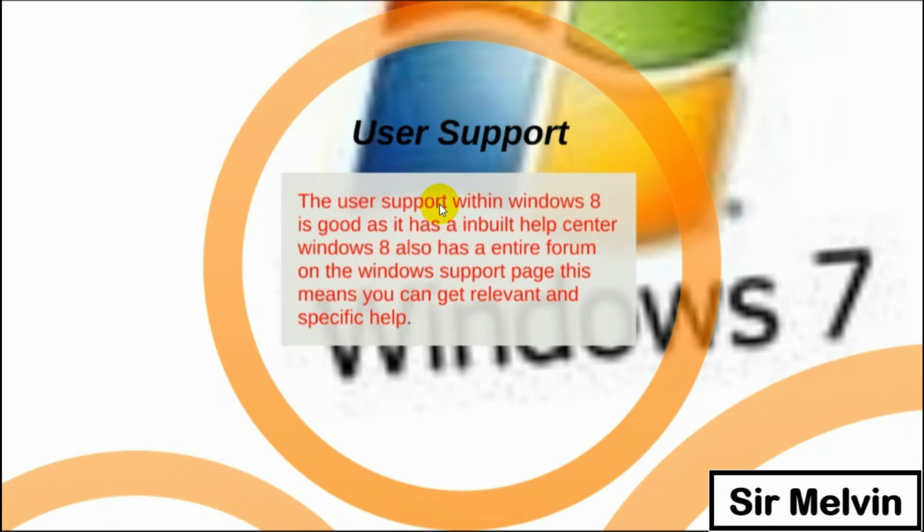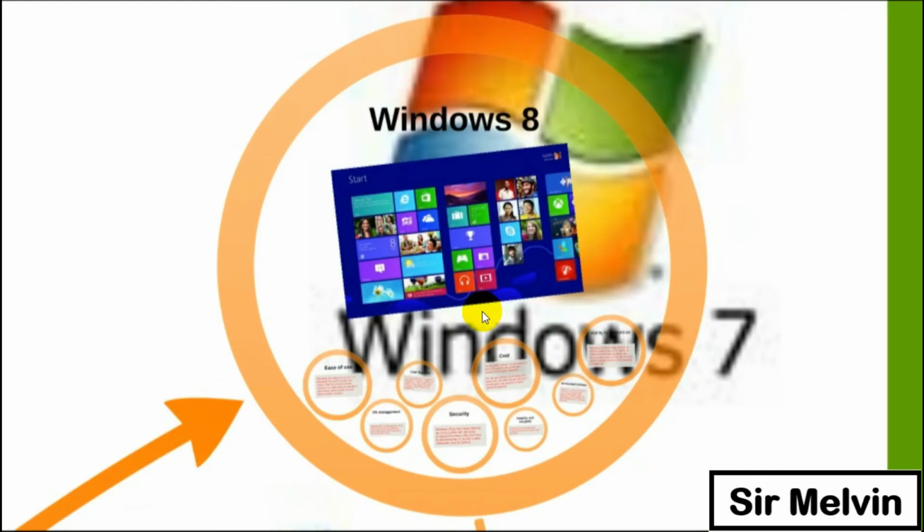User support of Windows 8 is good, with an inbuilt help center. Windows 8 also has an entire forum on the Windows support page. This means you can get relevant and specific help. So in settings, there is a button for the user support in Windows 8. Other OS have no user support.